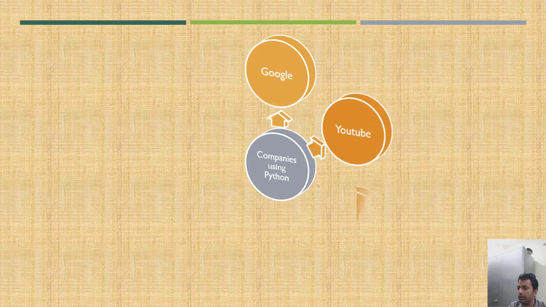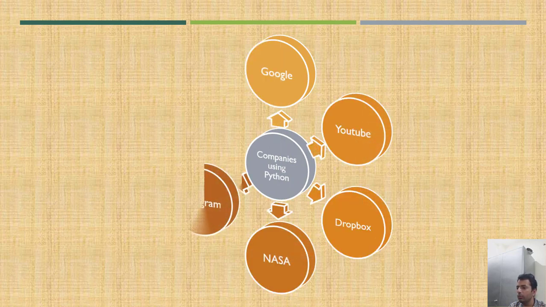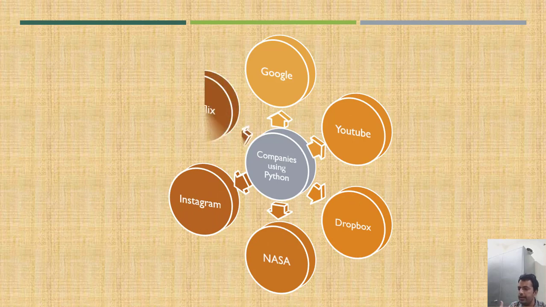These are the companies which are using Python. This we have already covered: Google, YouTube, Dropbox, NASA, Instagram and Netflix, all these are using Python. There are some other companies which are using Python as well.